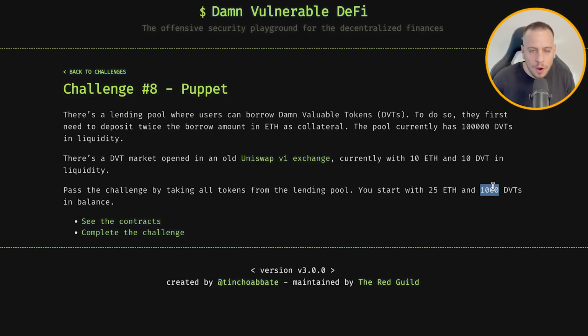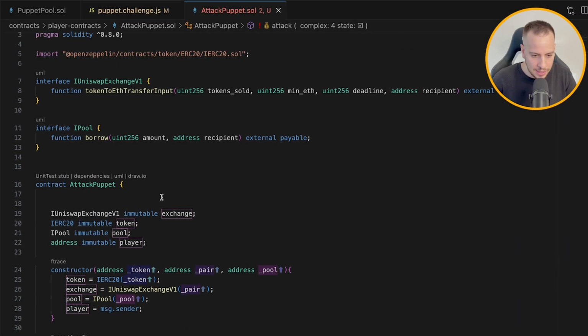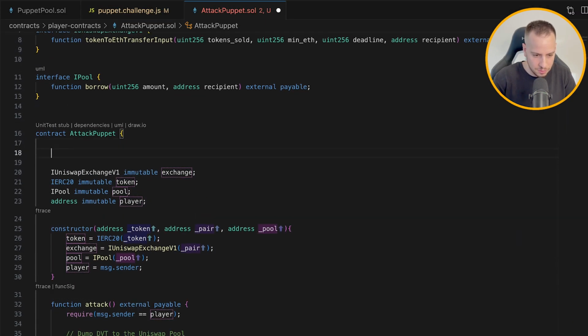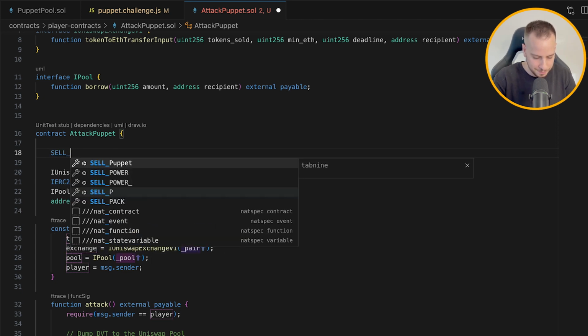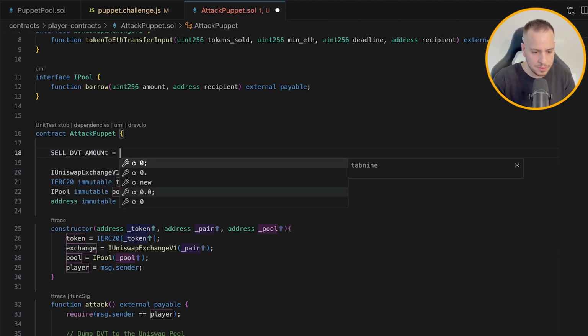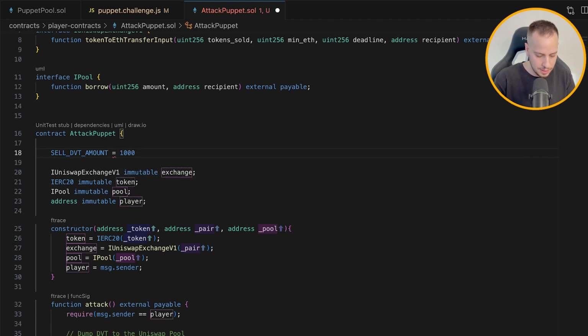We want to sell all our DVT tokens. We don't care. We just want to dump them all to dump the DVT token price. So 1,000 DVT tokens, right? Let's define it here in a constant so it will be more beautiful: SELL_DVT_AMOUNT, and this amount is going to be 1,000 ether.